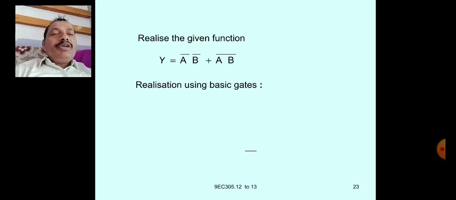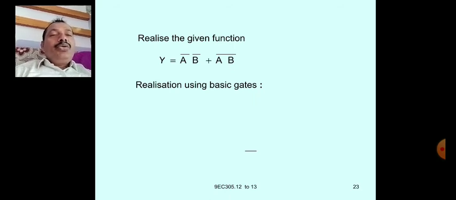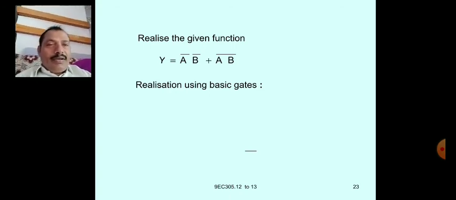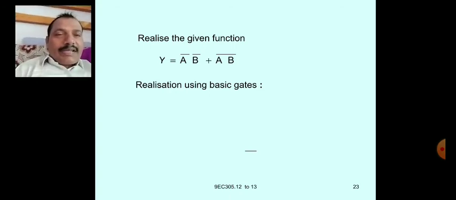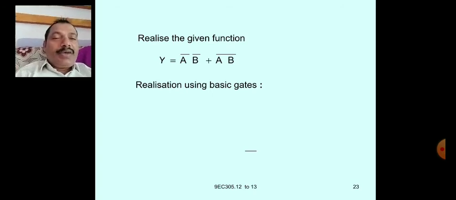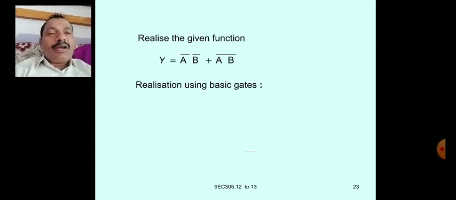A bar, B bar. Hence, 2 NOT gates at the first stage. Next, between them is the AND function, one AND gate. And the output of that must be NOTed to get the negation. And for the second term, one AND gate and one output NOT gate. So finally one OR gate is required to implement this overall function.